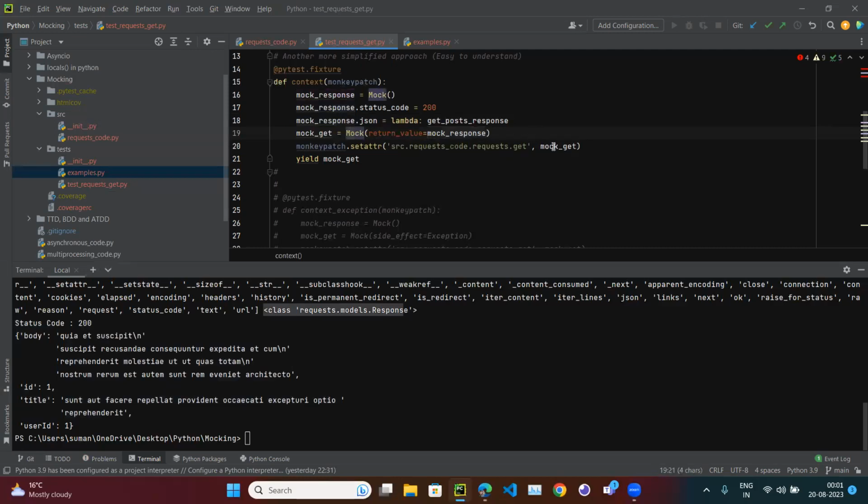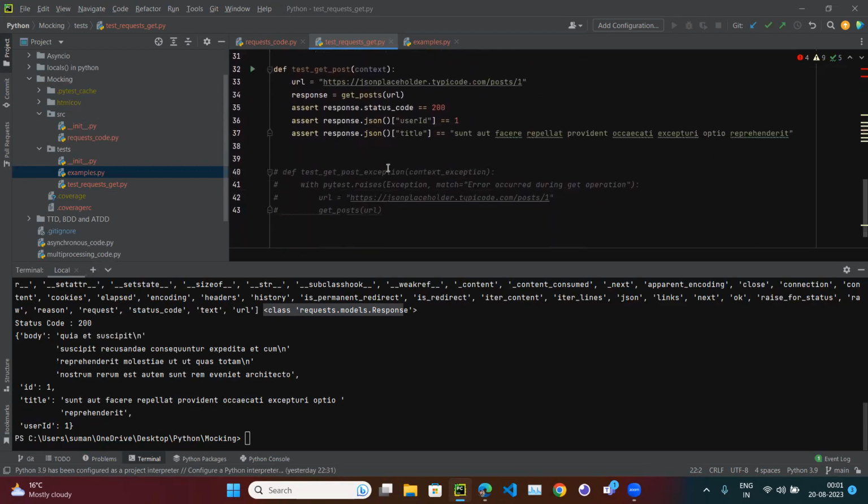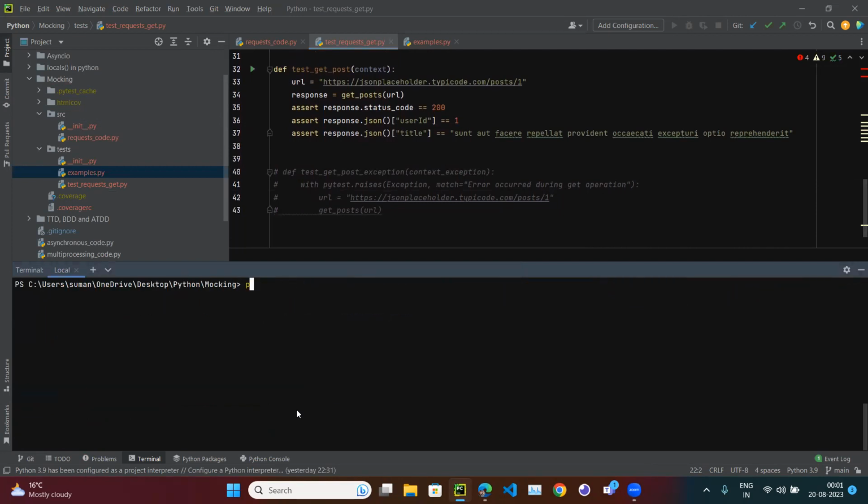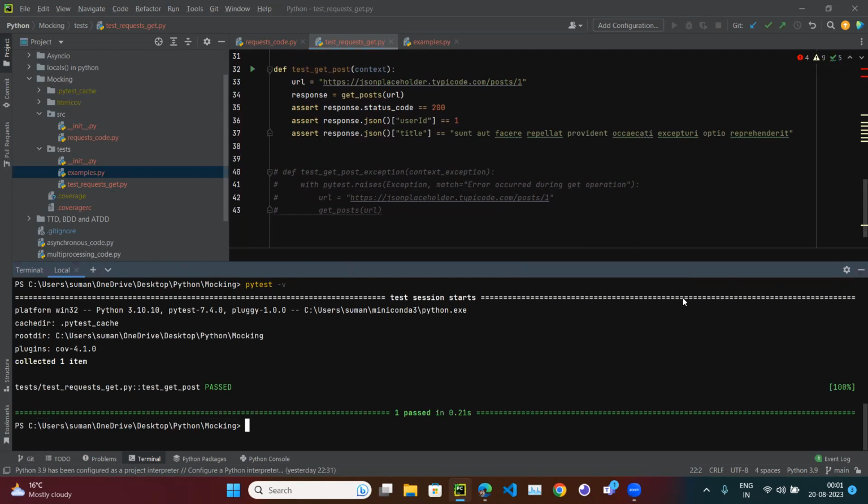So this is a class. Class is going to return some object. All right, so this is the mock object. So we created some mock object, and that object has some attributes. So we set those attributes. That's it. So now, if you run this code, it is going to run fine. So clear, then pytest minus v. So now our test has passed.